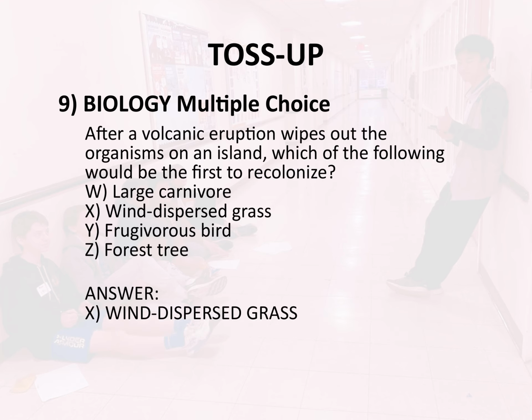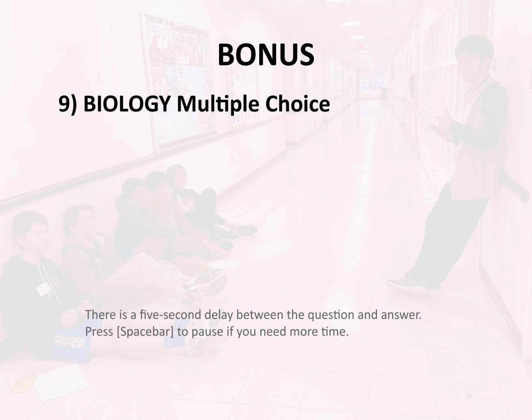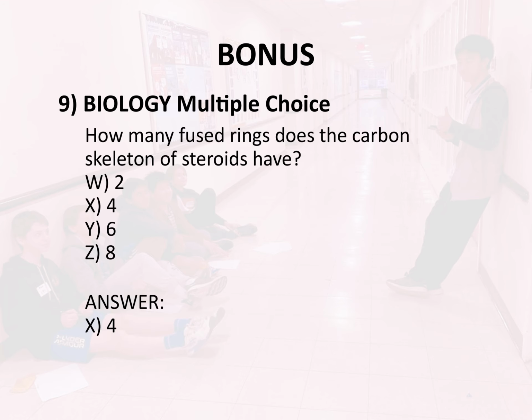Answer: X. Wind-dispersed grass. Bonus 9. Biology. Multiple choice. How many fused rings does the carbon skeleton of steroids have? W 2, X 4, Y 6, Z 8. Answer: X 4.